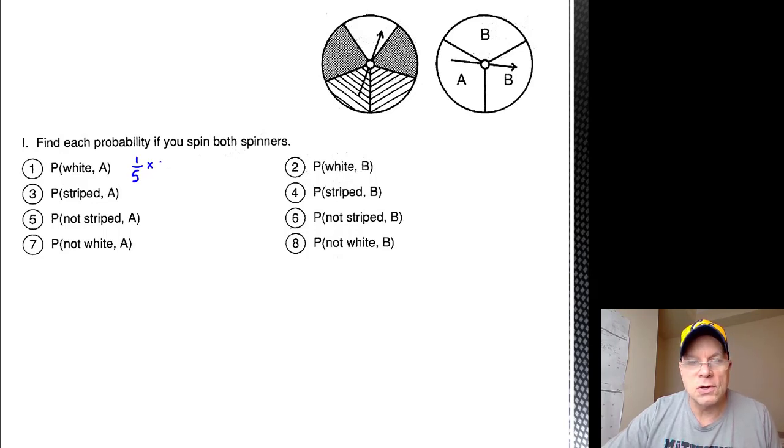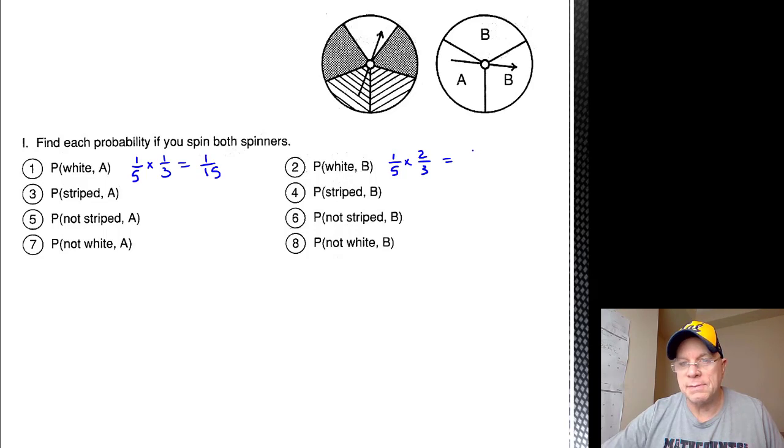Number 1, probability of white is 1/5. Probability of A is 1/3. So the probability of white then A is 1/15. Number 2, probability of white is 1/5. Probability of B is 2/3. Probability of white then B is 2/15.